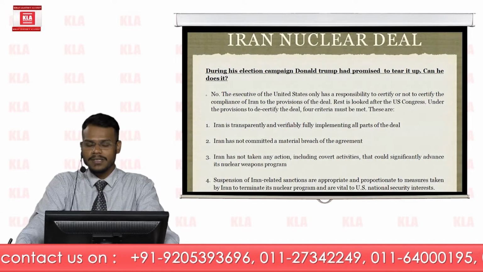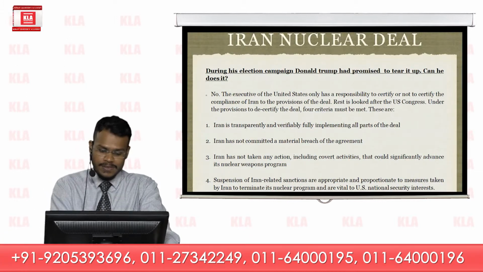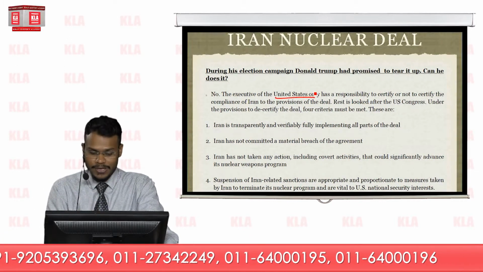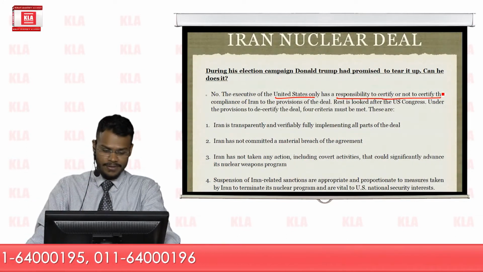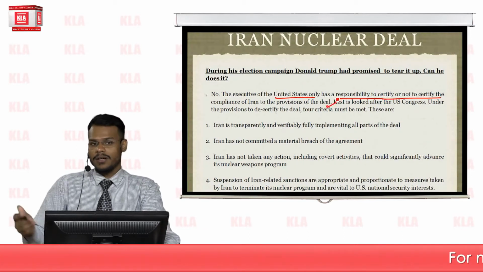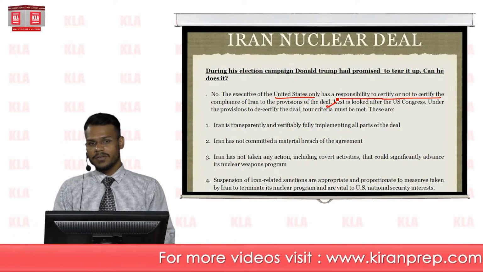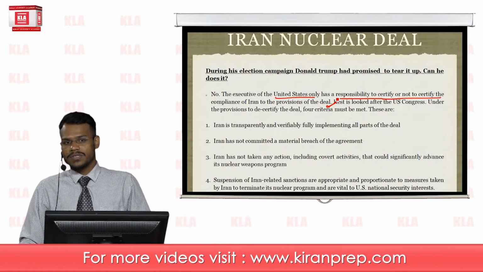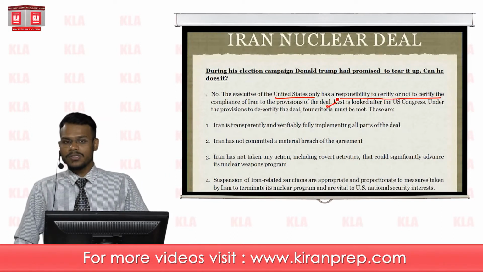tear this deal apart. It is not under the jurisdiction of the President of the United States. The executive of the United States, that is the President, has only a limited responsibility to certify or not certify the compliance of Iran with the deal. The only job of the United States President is to certify whether Iran is compliant with its commitments under these provisions or not. He cannot tear apart this deal.